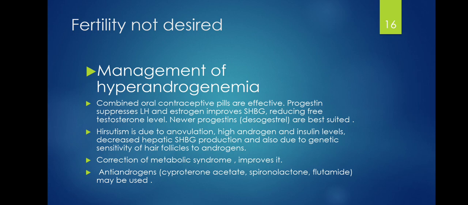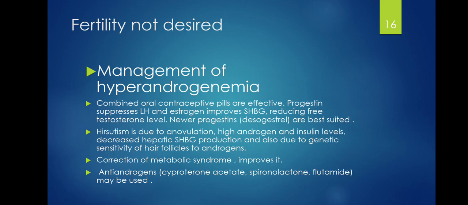Then for a patient that does not desire fertility, how do you manage the hyperandrogenemia? Combined oral contraceptive pills are effective. Progestin suppresses LH and estrogen improves SHBG, reducing free testosterone level. Newer progestins such as desogestrel are best suited.